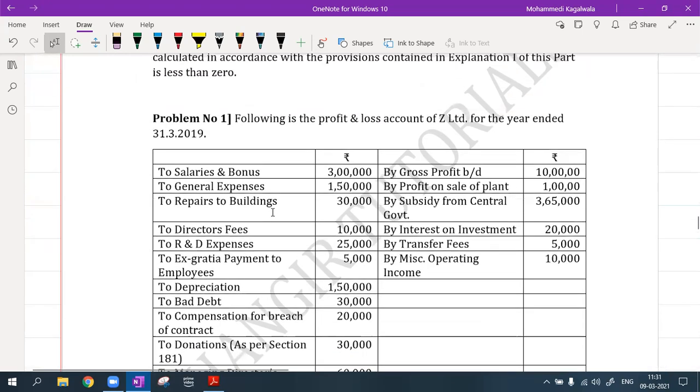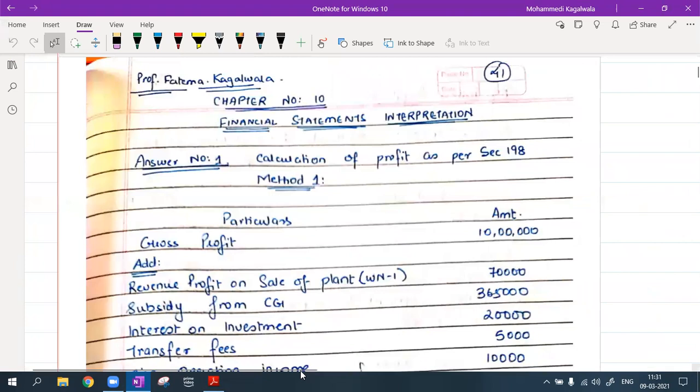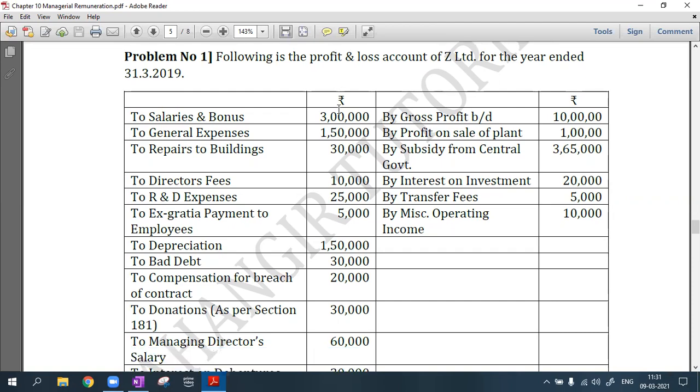Now I want to start with problem number 1. Let us read the sum nicely. Pay attention. Afterwards, if you have any questions, you can ask me. I'm going to solve this sum with both methods, the gross profit method and the net profit method. Now, following is the profit and loss account of Z Limited for the year ended 31st March 2019.